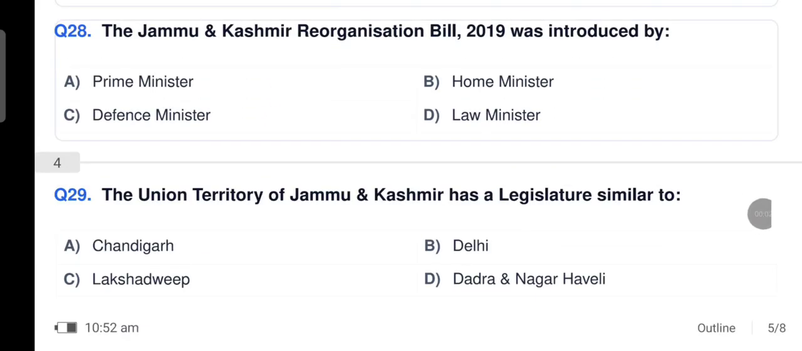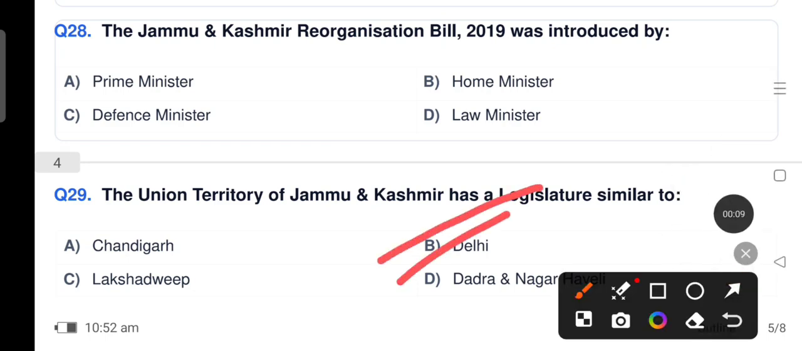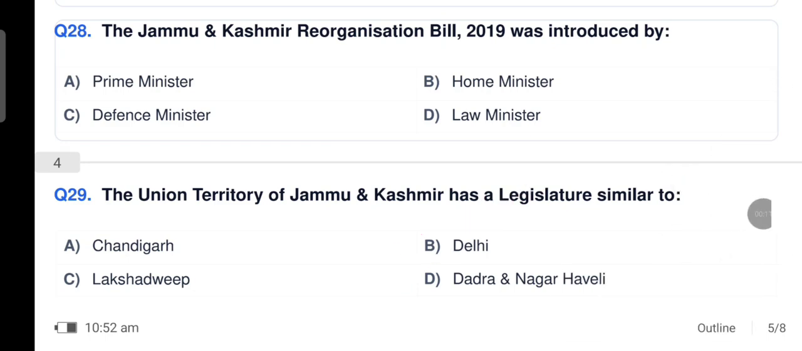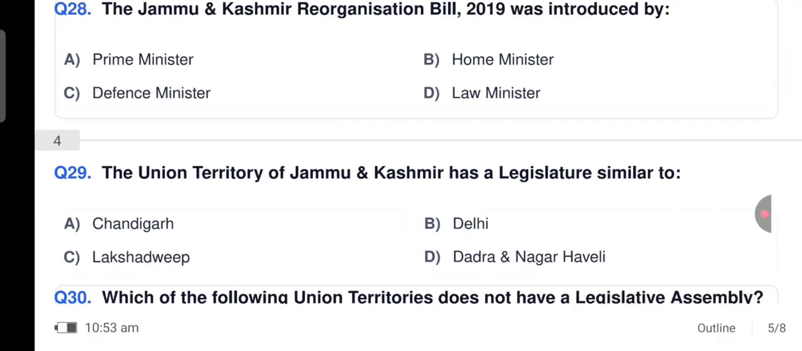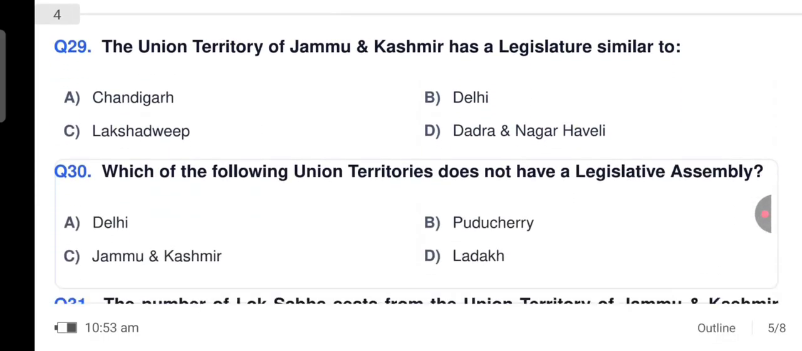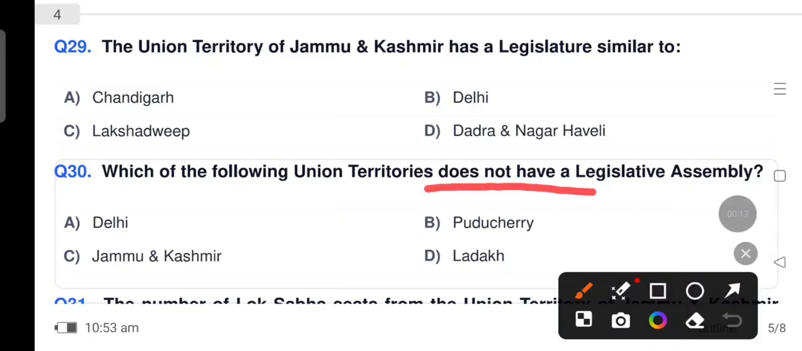The Union Territory of Jammu and Kashmir has a legislature similar to Delhi. Option B. Which of the following Union territories doesn't have a legislative assembly? It is Ladakh.